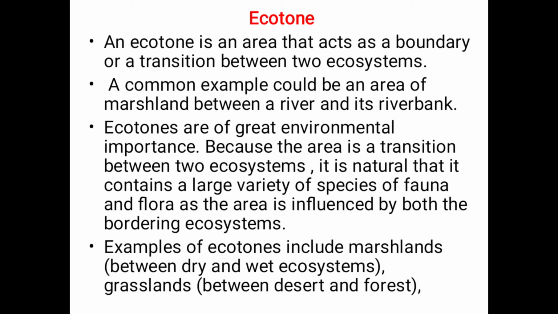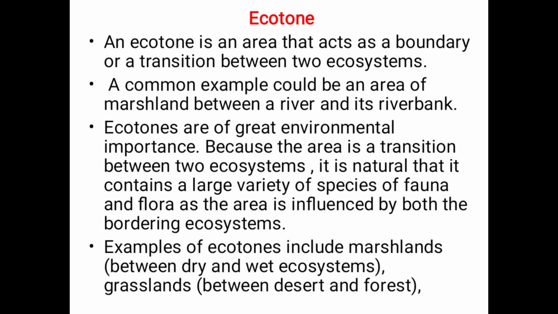Ecotone. An ecotone is an area that acts as a boundary or transition between two ecosystems. A common example could be an area of marshland between a river and its river bank. Ecotones are of great environmental importance because the area is a transition between two ecosystems.